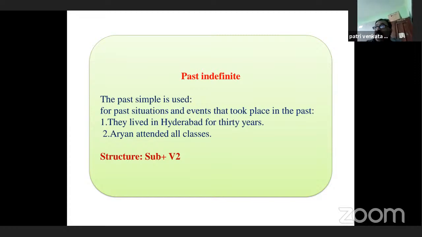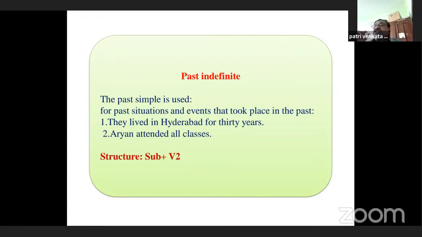For example, they lived in Hyderabad for 30 years. This is a completed action. Aryan attended all classes. Here it is a completed action. So to refer to completed actions, we use past indefinite.